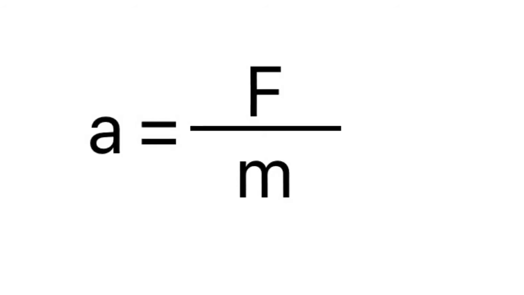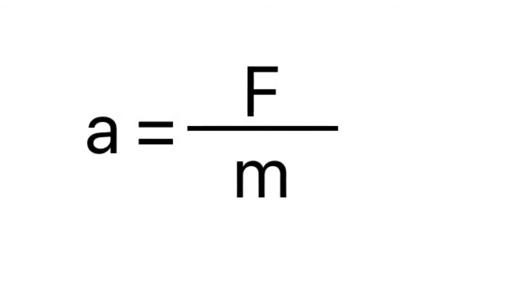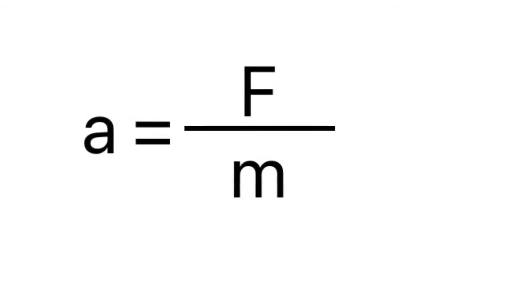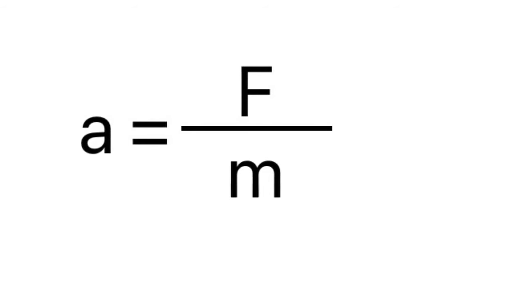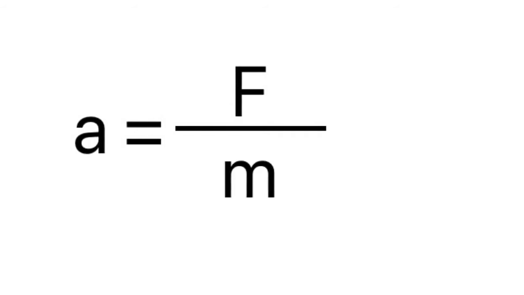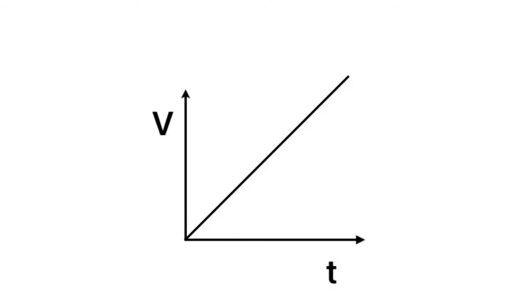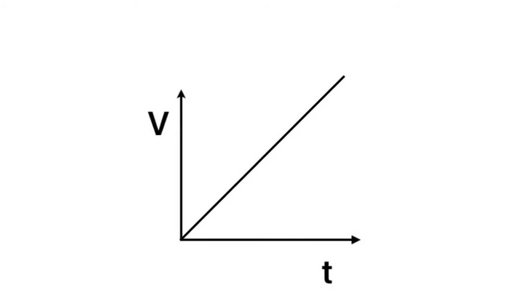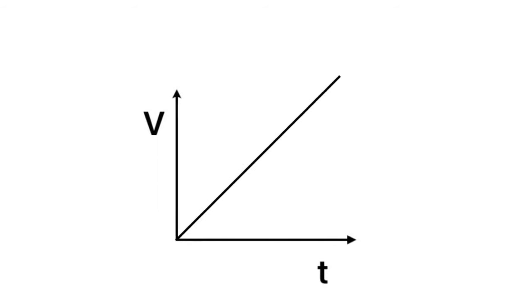In classical situations, if the mass, m, remains constant and the force, F, remains constant as well, it would result in a constant acceleration, a. When acceleration is constant, it means you can continue to accelerate. So, in classical situations, how does your velocity change over time? It changes like this: the longer the time, the greater the velocity.